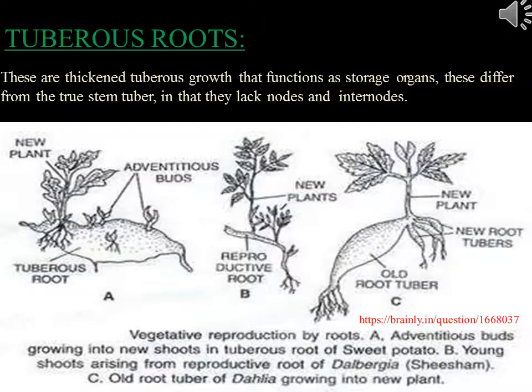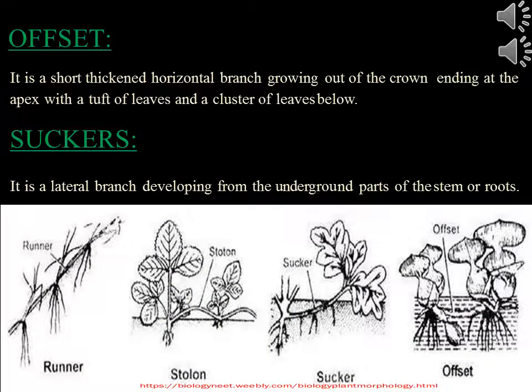Tuberous roots. These are thickened tuberous growths that function as storage organs. These differ from the true stem tuber in that they lack nodes and internodes. Offset is a short thickened horizontal branch growing out of the crown, ending at the apex with a tuft of leaves and a cluster of leaves below. Suckers. It's a lateral branch developing from the underground parts of the stem or roots.